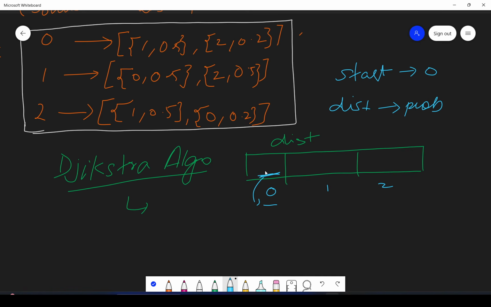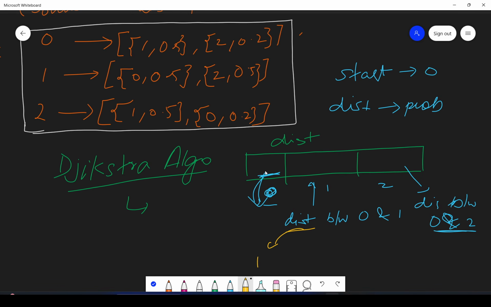Okay. So here the distance between this 0 starting vertex and this current vertex, which is 0 itself. If I say here, it will be the distance between 0, which is the start vertex, and 1. Here the distance between the start vertex 0 and 2. Okay. And here distance is what? Probability in this problem.